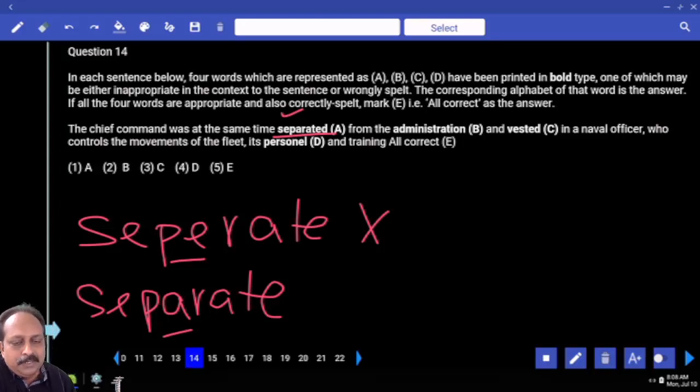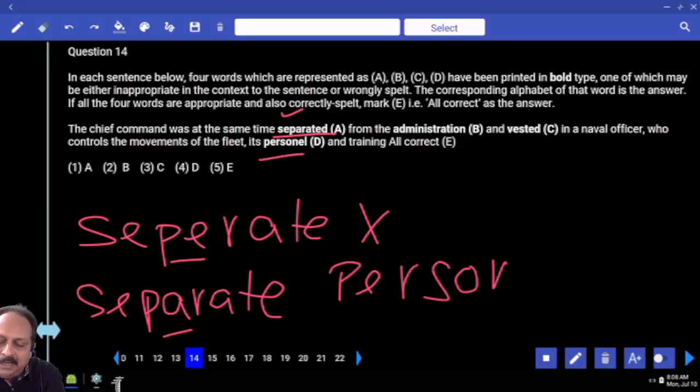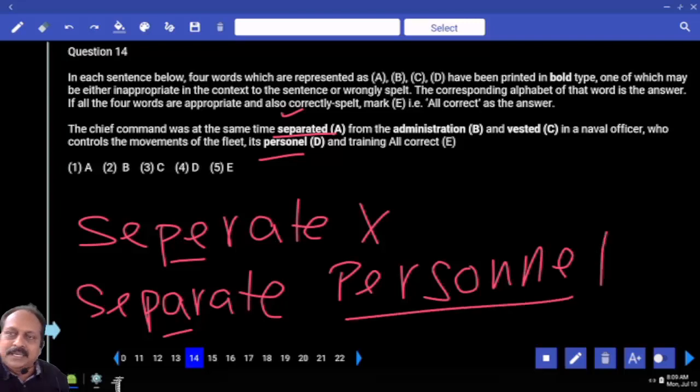The chief command was at the same time separated from the administration, and vested, which means to give the power or authority, one meaning, in a naval officer who controls the movements of the fleet. It's personnel. What is the spelling? P-E-R-S-O-N-N-E-L. Personnel means employees of an organization. There is an error in the fourth part. Personnel. Have you heard personnel manager? If you go to a company, they use one particular designation.